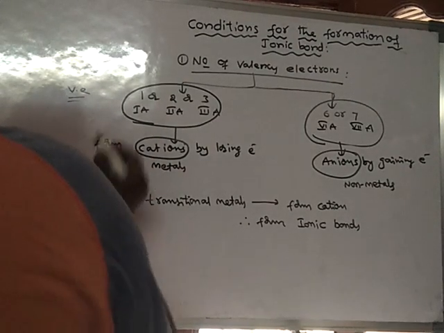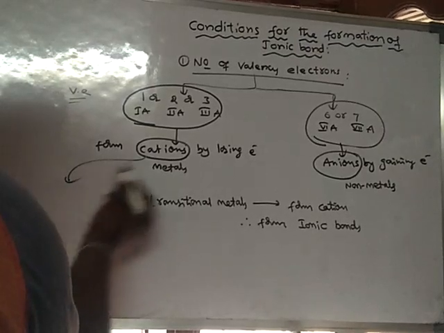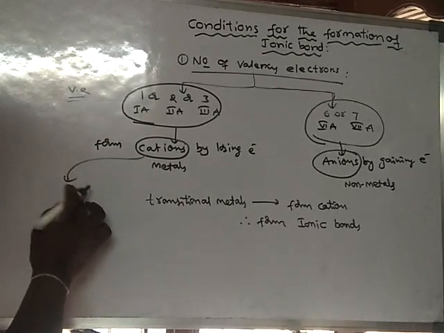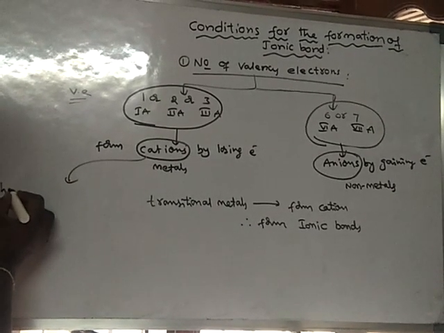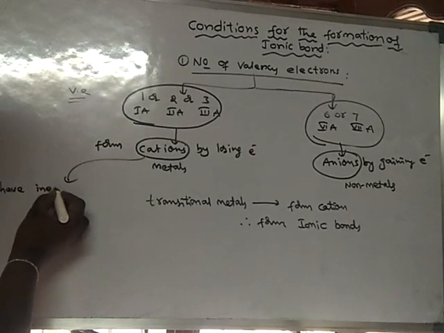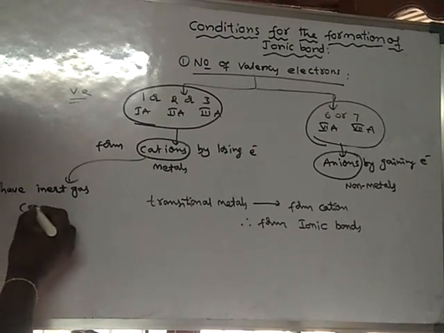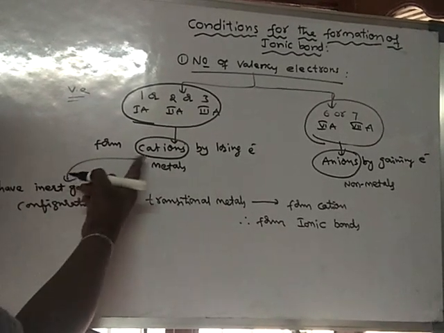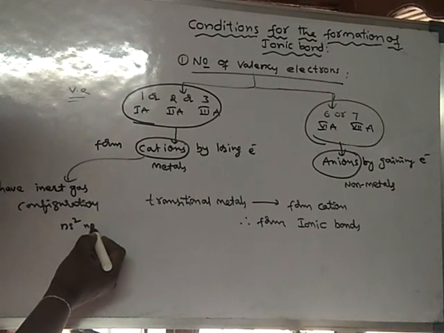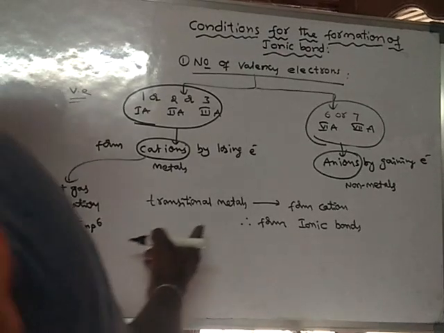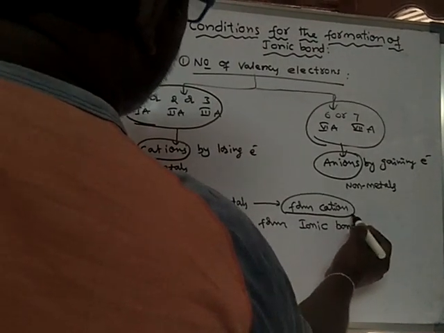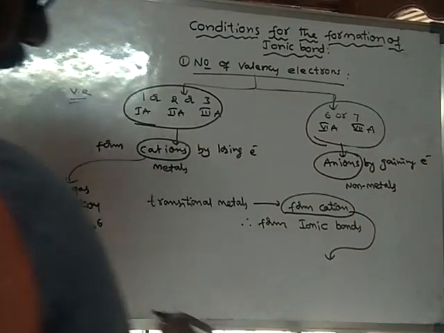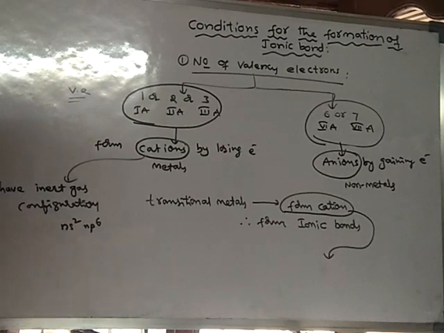But here the thing is that the cations formed from first A, second A and third A group elements have inert gas configuration. That means these cations have ns2 np6 configuration, whereas among the cations formed from transition metals, mostly only very few of them get inert gas configuration.